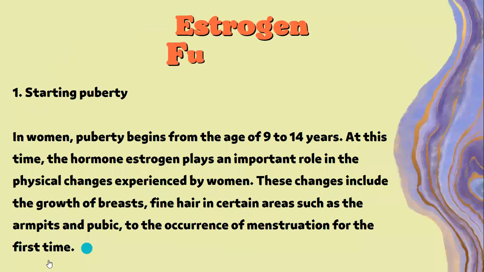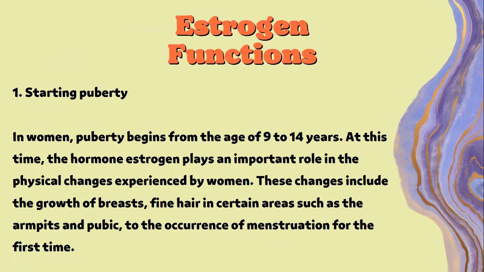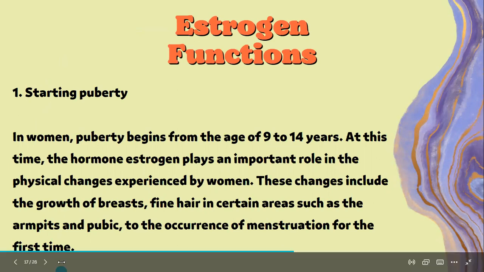Next is estrogen functions. First is starting puberty. In women, puberty begins from the age of 9 to 14 years. At this time, the hormone estrogen plays an important role in the physical changes experienced by women. These changes include the growth of breasts, hair in certain areas such as the armpits and pubic area, to the occurrence of menstruation for the first time.